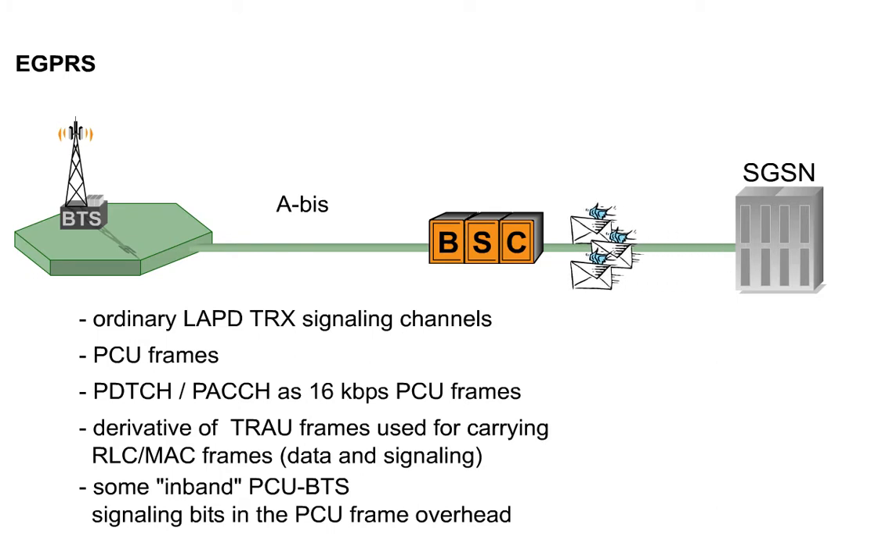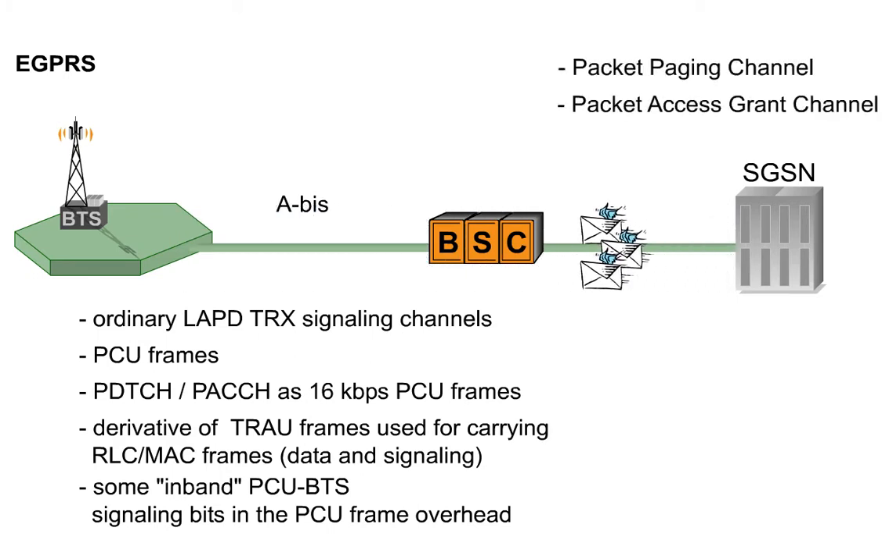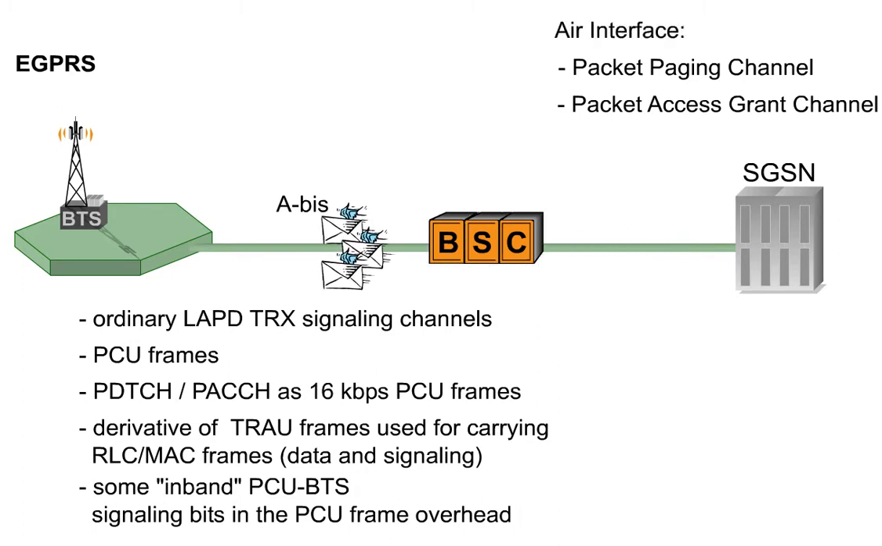Besides this, the packet signaling channels like the packet paging channel or packet access grant channel can also be used in the air interface, as they have been used in GPRS networks. By means of these channels, a higher signaling load on the air interface can be supported.